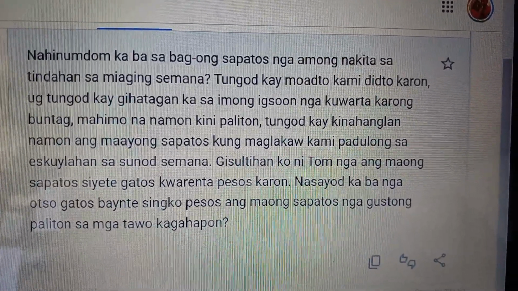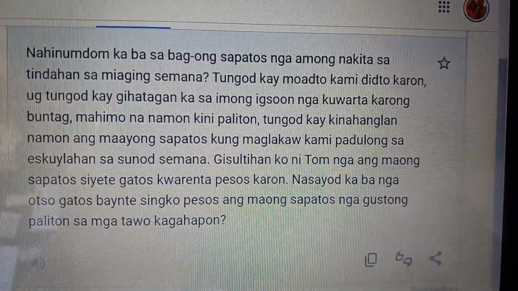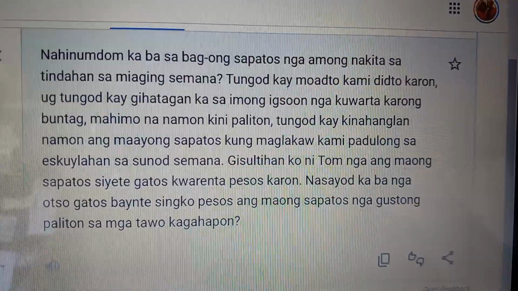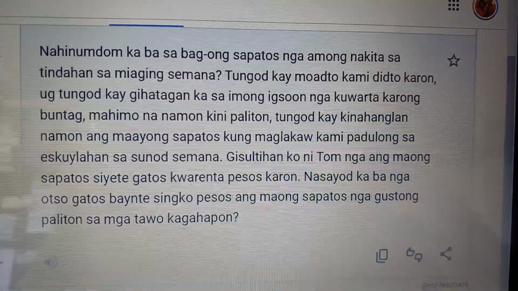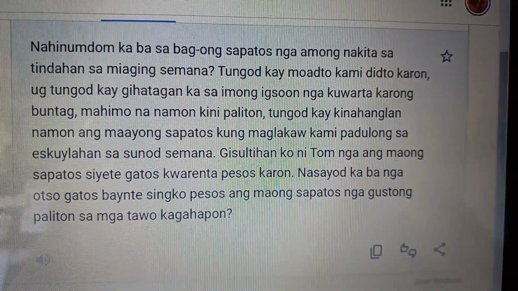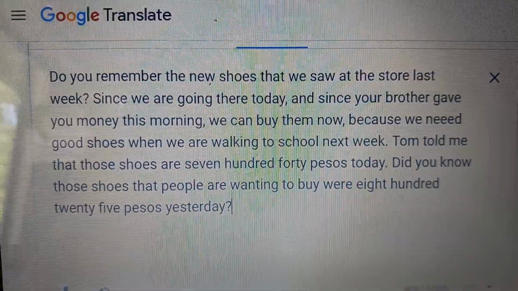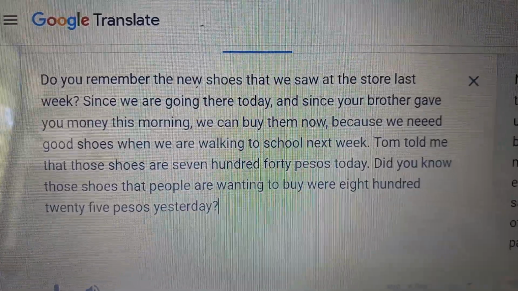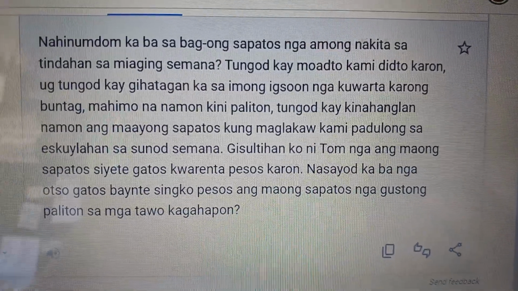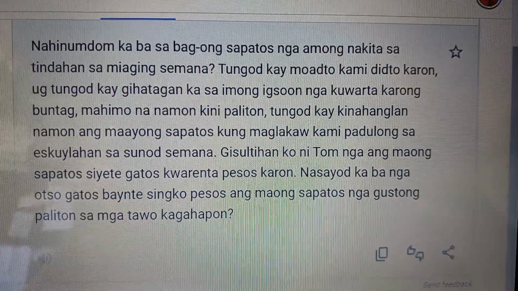Paliton. From palit. Object focus, we're focusing on the thing that we're buying, and it's contemplated. It hasn't started yet. So paliton is the correct conjugation for we can buy them. Now, mahimo na natong kini, paliton. The next part of the sentence, because we need good shoes. Because tungod kay we need natong kinahanglan.